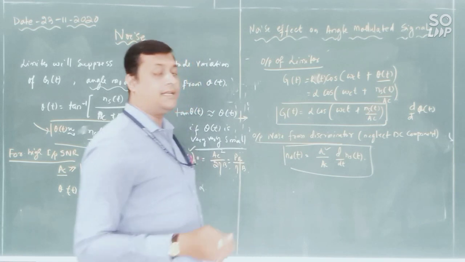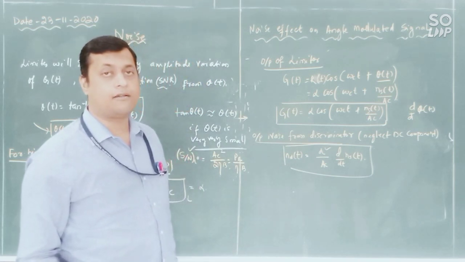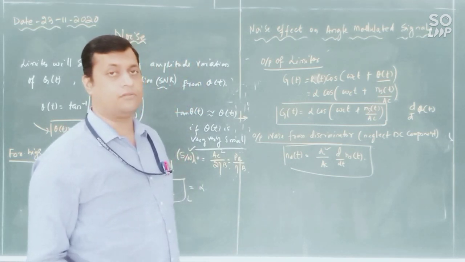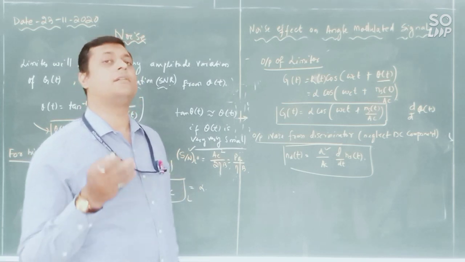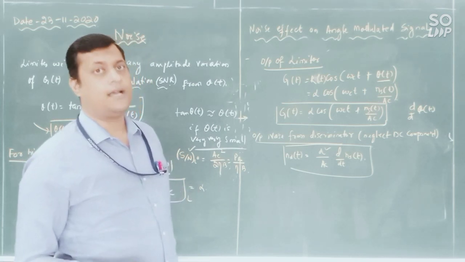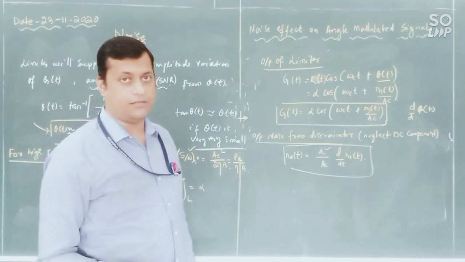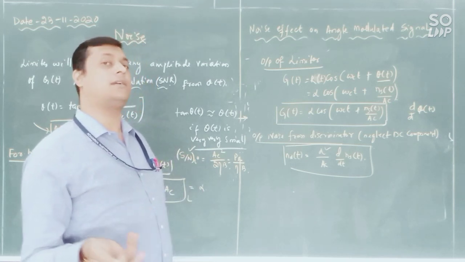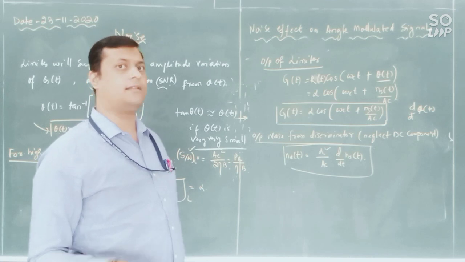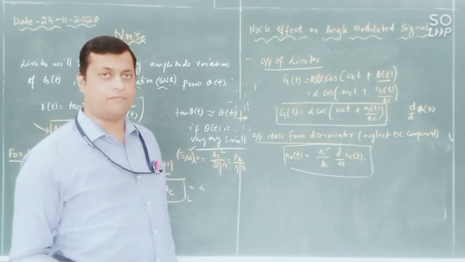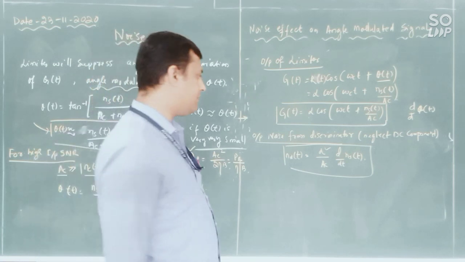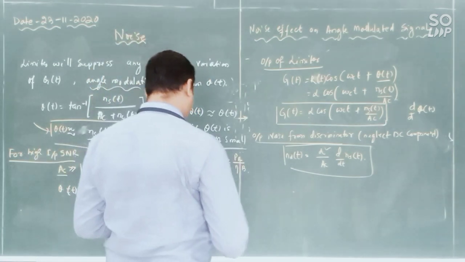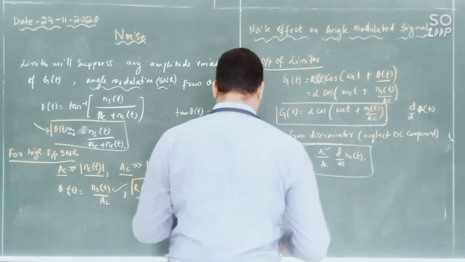Now since it is in time domain, I need to calculate the power. So what I will do is convert this into frequency domain, the power spectral density, identify the maximum value, and then multiply with a certain bandwidth, so that the total noise power can be calculated for the output of your discriminator. Let me write a few steps, then I will explain.